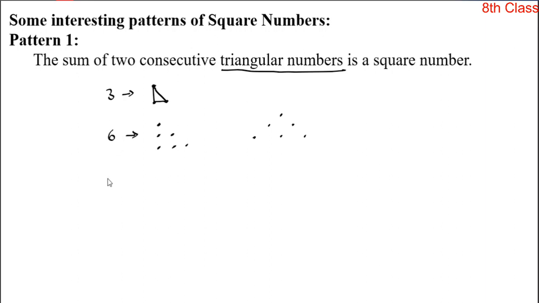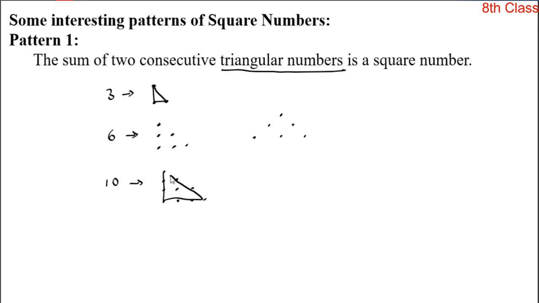In the same way, take another number, 10. Can you arrange 10 dots in the shape of a triangle? Yes, it is possible. Let us see: 1, 2, 3, 4, 5, 6, 7, 8, 9, 10. Observe the alignment.